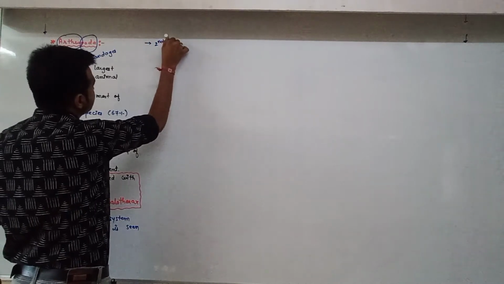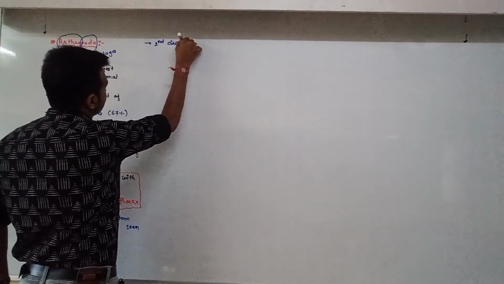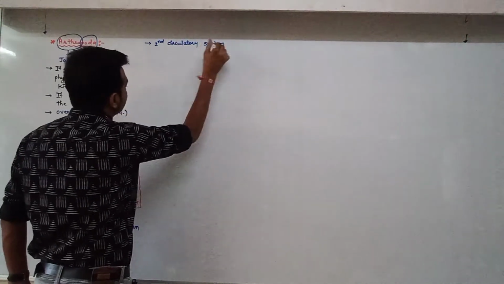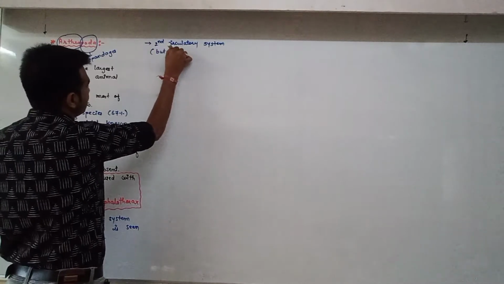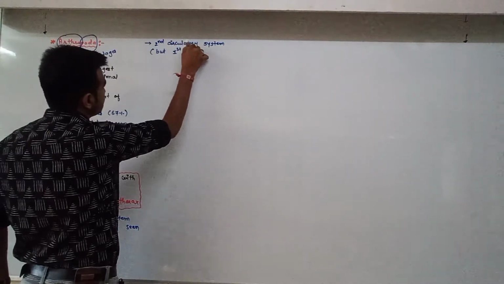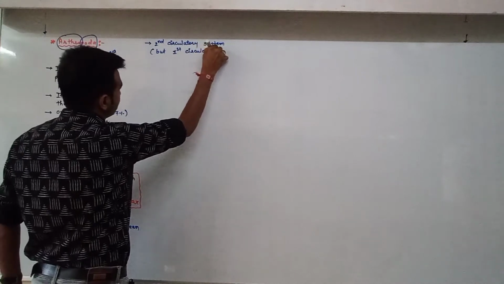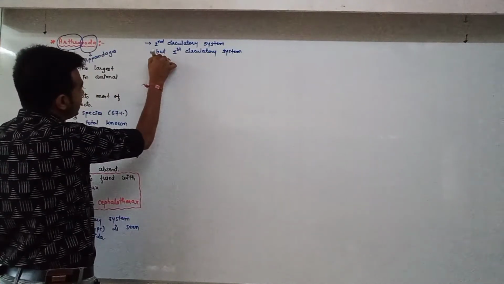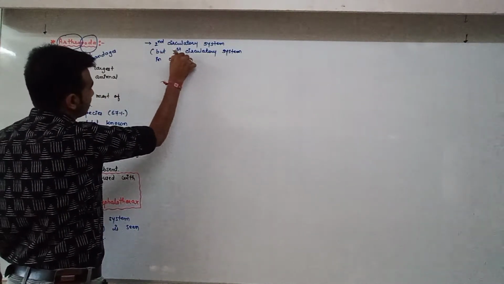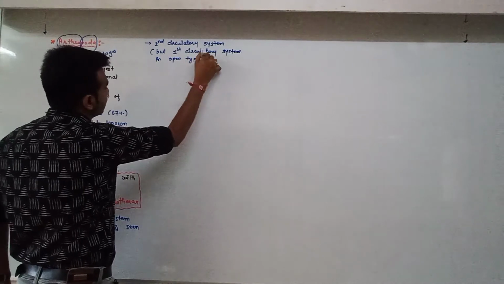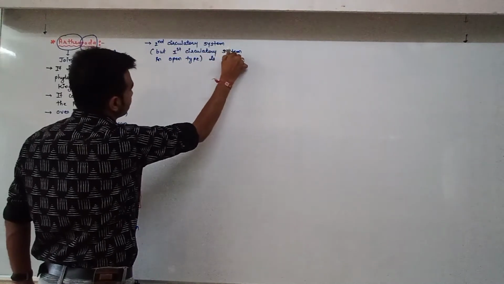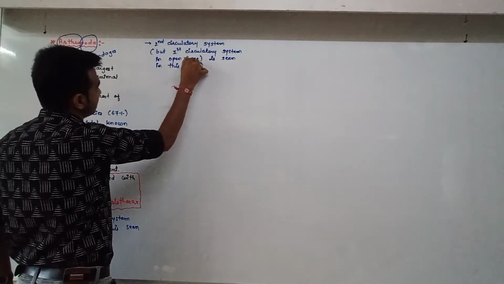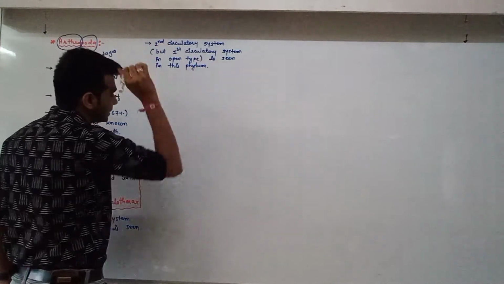Second circulatory system, of open type, is seen in arthropoda.